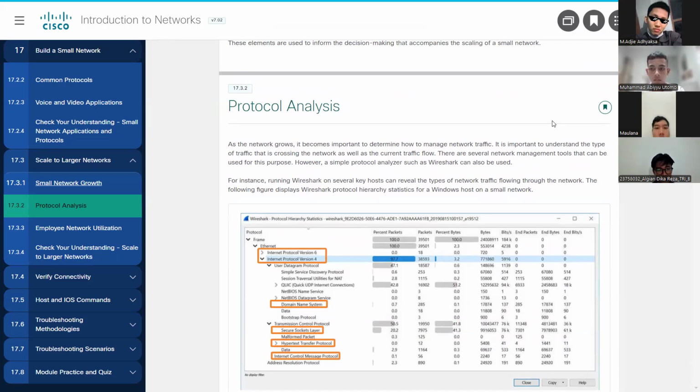As the network grows, it becomes important to determine how to manage network traffic. It is important to understand the type of traffic that is crossing the network as well as the current traffic flow. There are several network management tools that can be used for this purpose. However, a simple protocol analyzer such as Wireshark can also be used. Next.